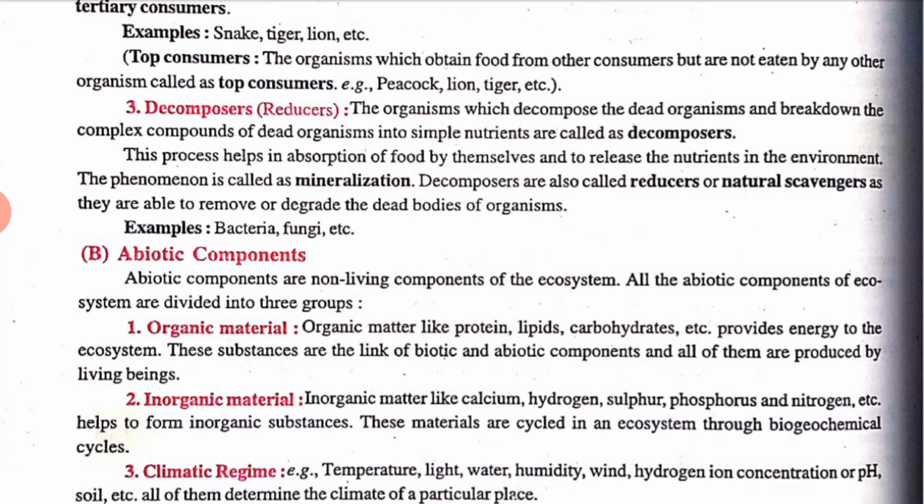Next is climatic. Temperature, light, water, humidity, wind, hydrogen ion concentration or pH, soil, etc., all determine the climate of a particular place. This determines the particular place in our ecosystem, so that is known as the climatic region. Clear?